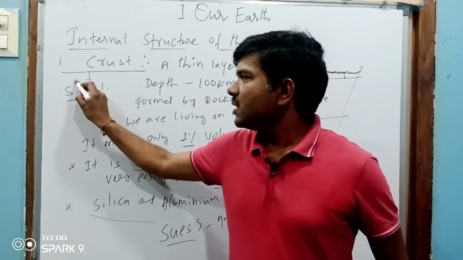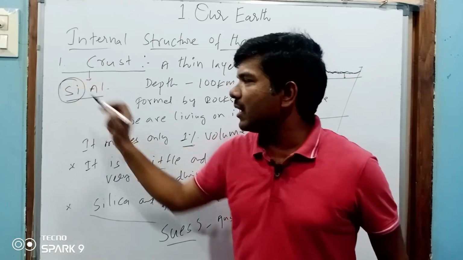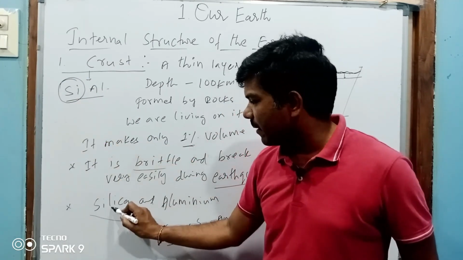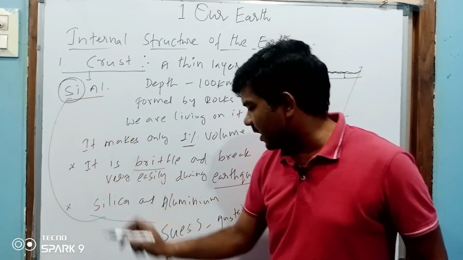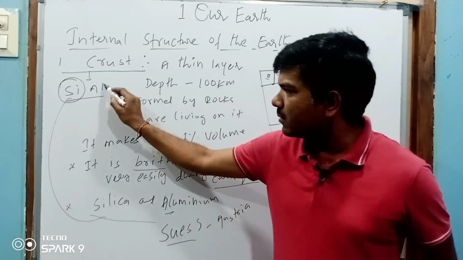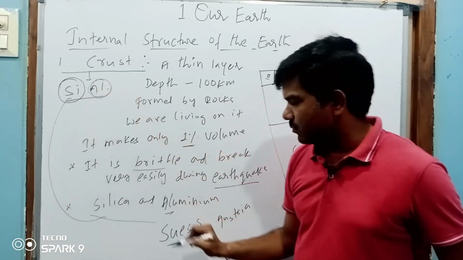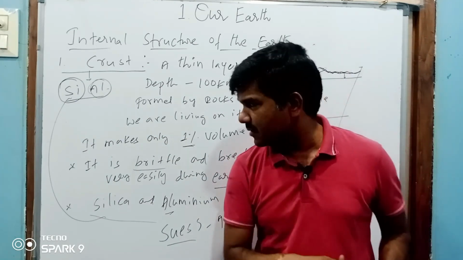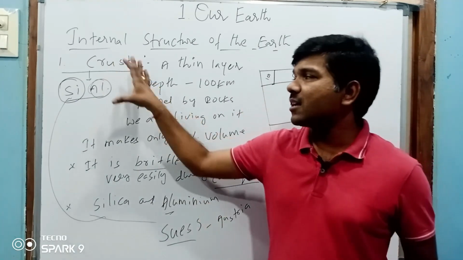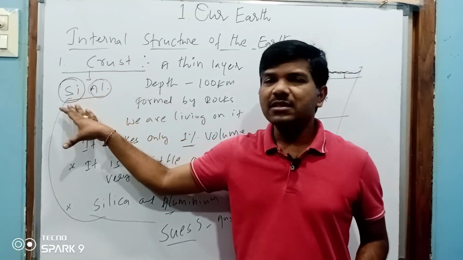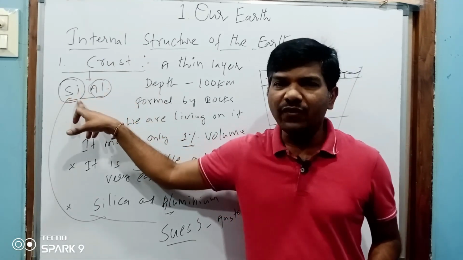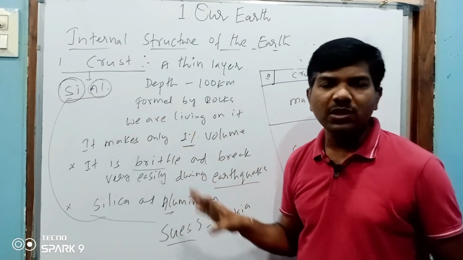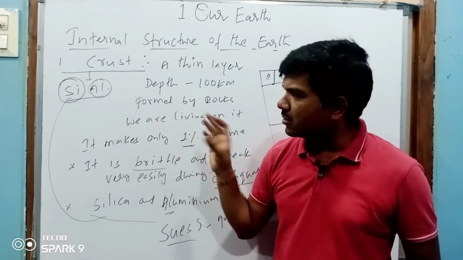Sial means most of the material available on the crust is Si, which means silica, and Al, which means aluminium. So Suess, an Austrian geologist, called the crust Sial. Si refers to silica and Al refers to aluminium. So this is about the crust.